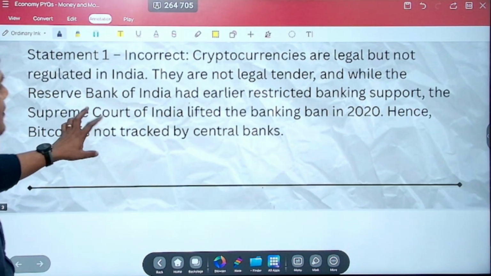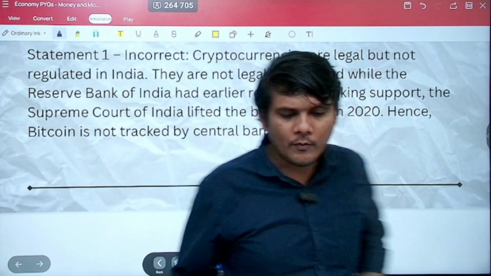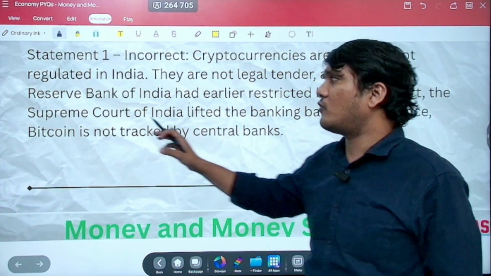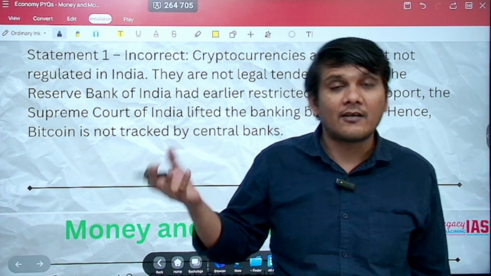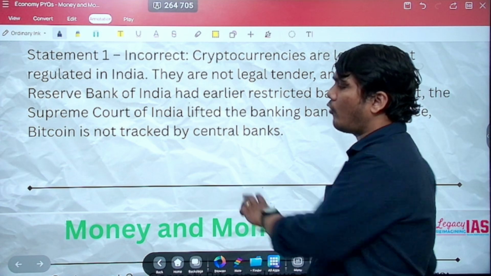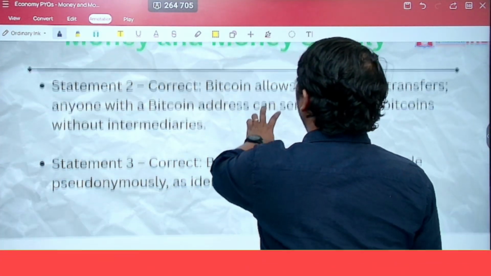Right. Now in the explanation a bit already I have told you the first statement. So Bitcoin is a cryptocurrency. This is not tracked by the Reserve Bank of India if we take into consideration. Of course, the Reserve Bank does not track, is what I've already told you. Then you have statement 2, Bitcoin.